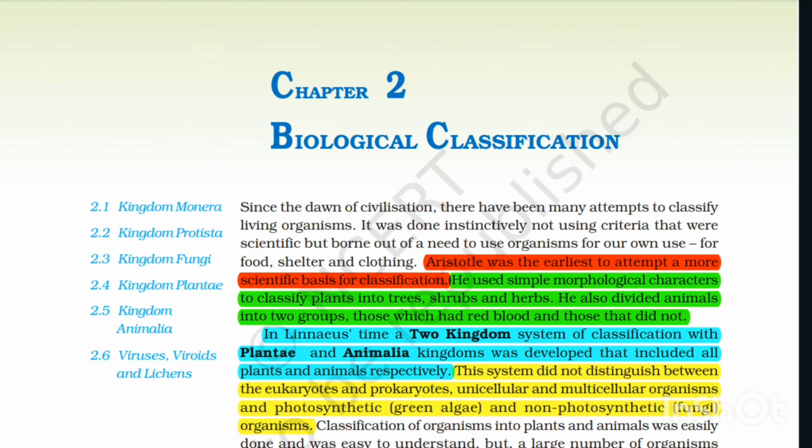He used simple morphological characters to classify plants into trees, shrubs, and herbs. He also divided animals into two groups: those which had red blood and those which did not.